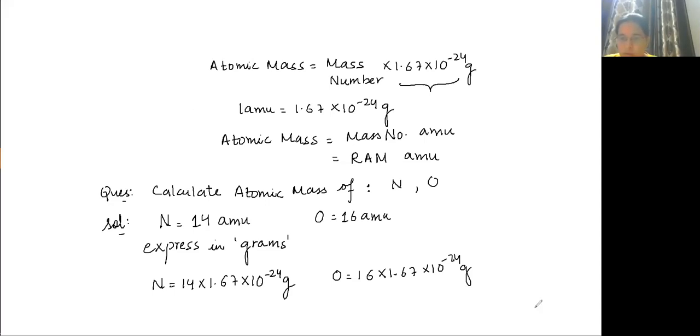Okay. Now moving to the next slide. We have discussed RAM, AM, next is GAM, gram atomic mass. What do you mean by gram atomic mass?